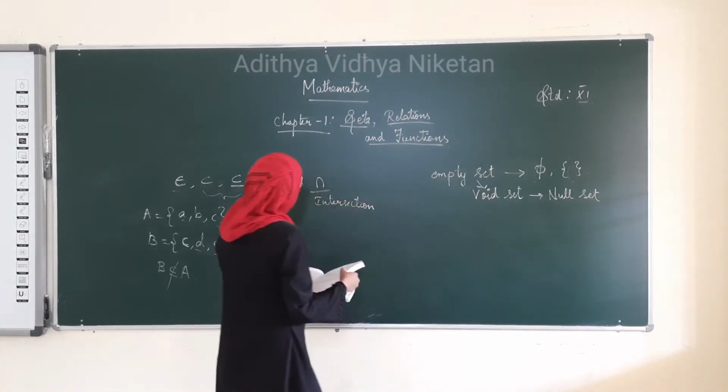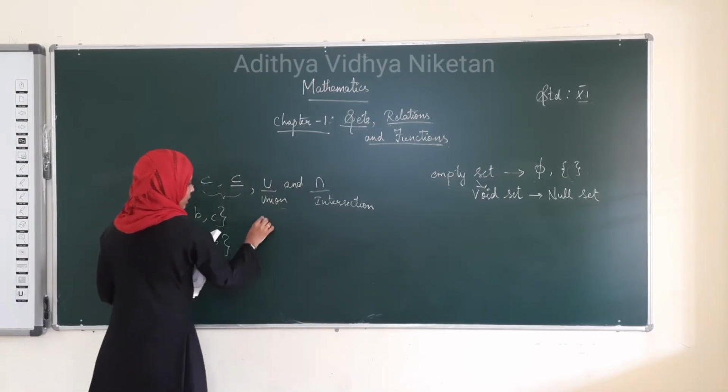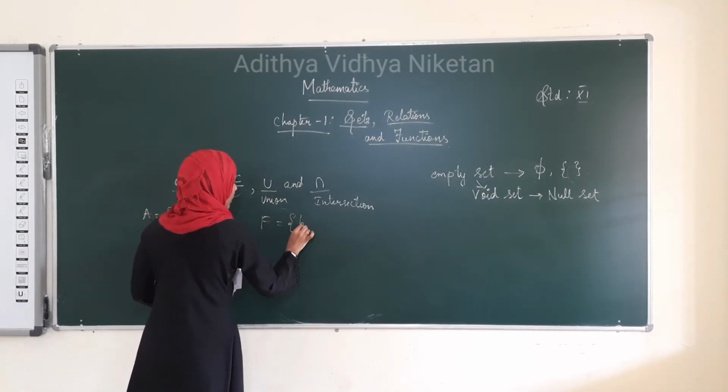Then we saw the subset, right? We saw F is equal to {b, c}.